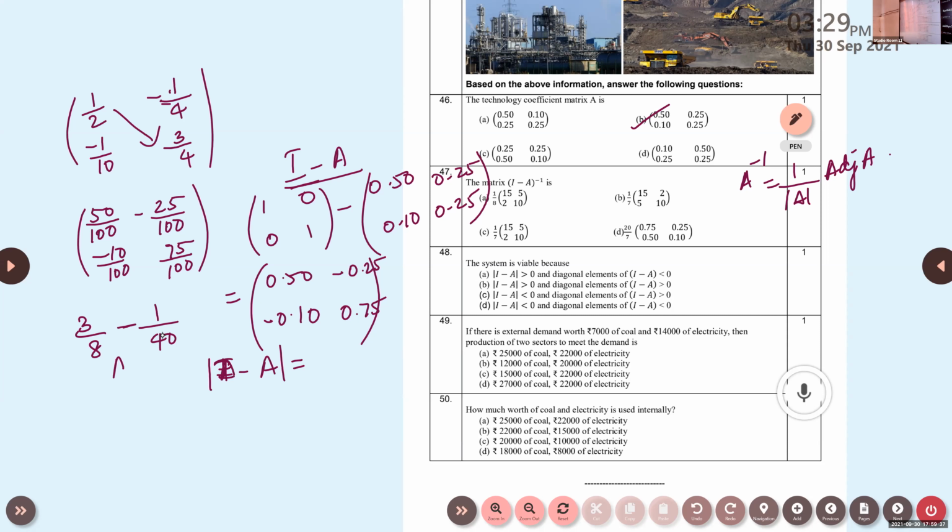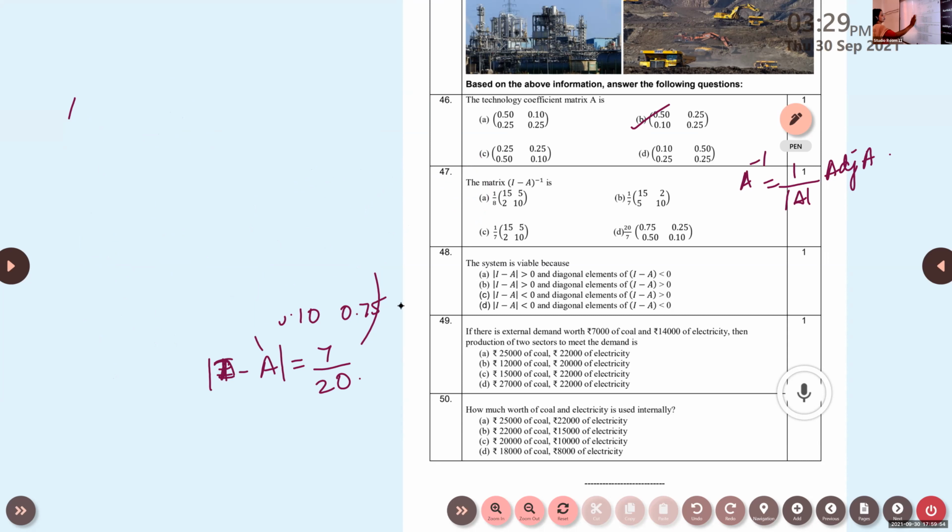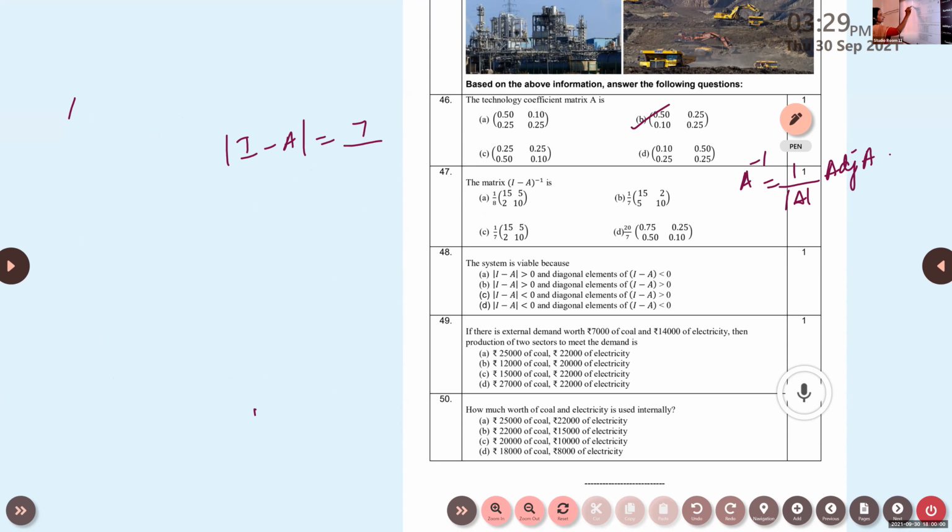So what is the determinant value? Tomlin, what is the determinant of I minus A? It will be 7 by 20. Yes. So once you find that the determinant of I minus A is 7 by 20, then find out the adjoint.